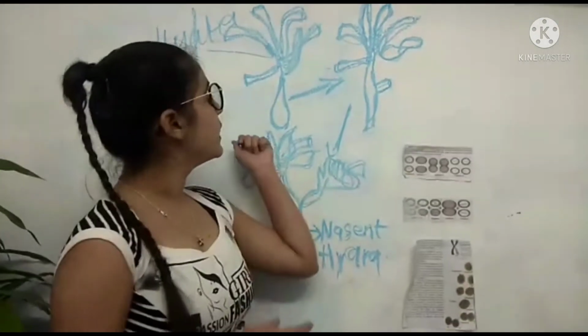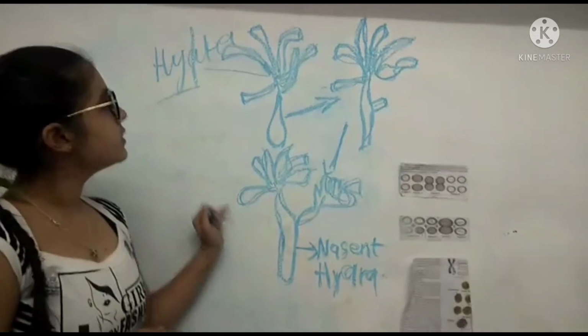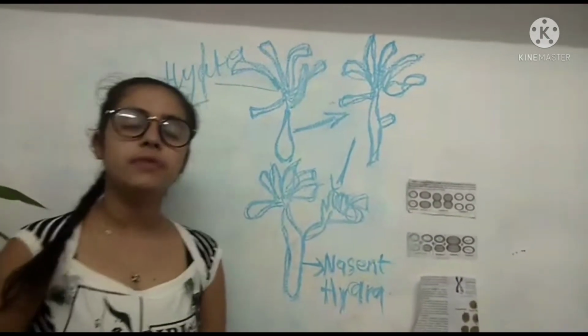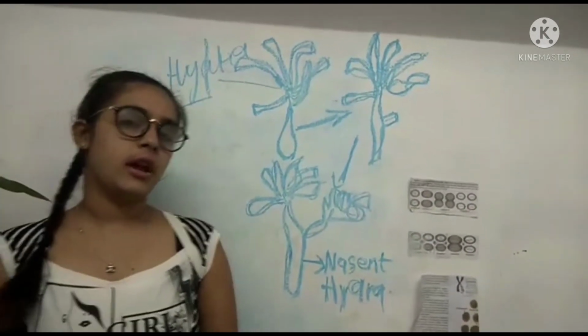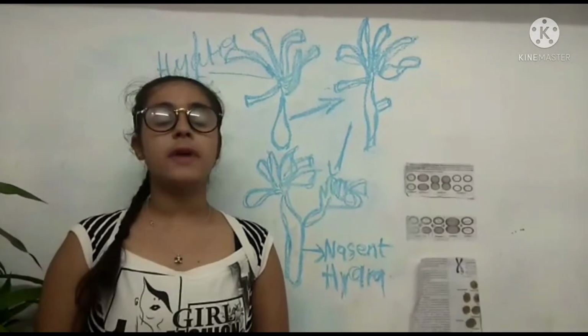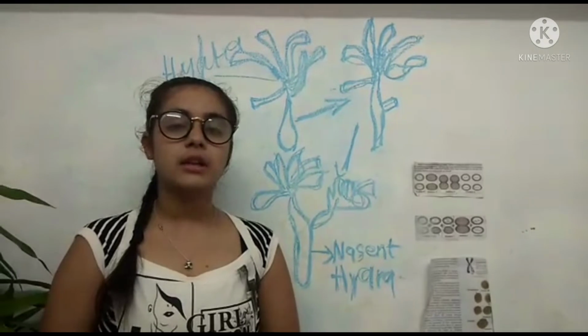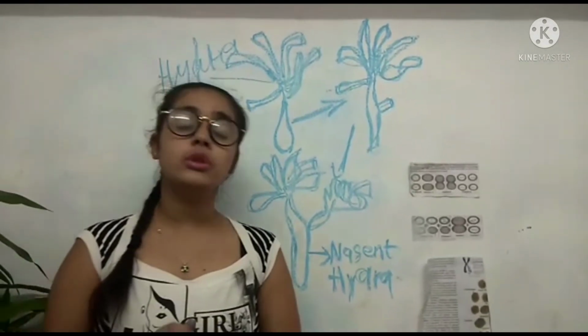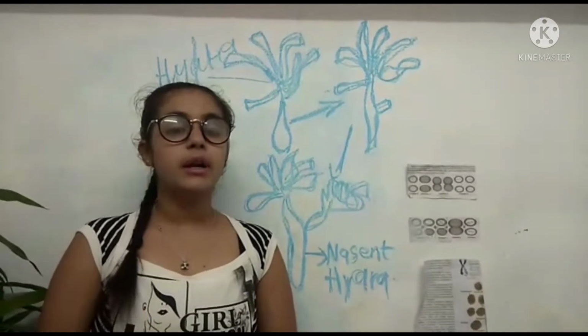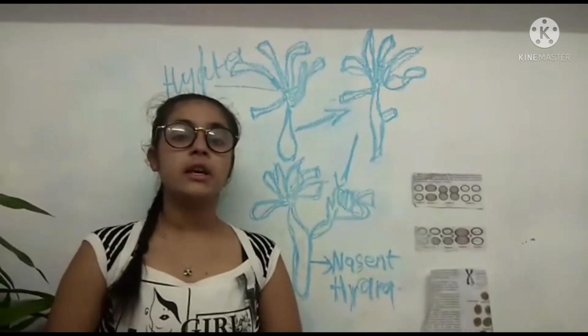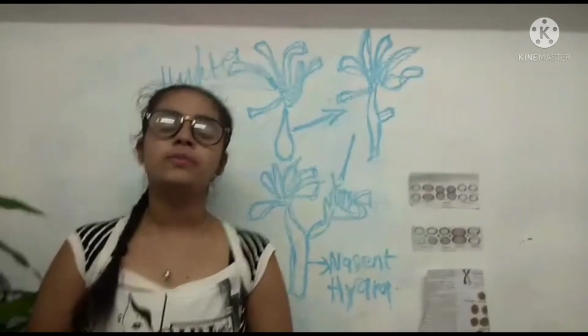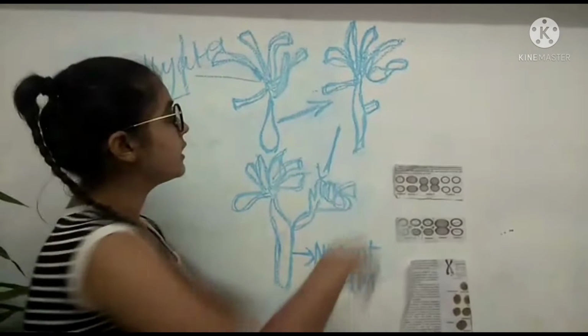First we will deal with budding. In this process there is hydra. In case of hydra, at a specific part of its body, outgrowths start growing. The outgrowth is known as a bud, and the bud starts growing progressively and forms a small hydra.